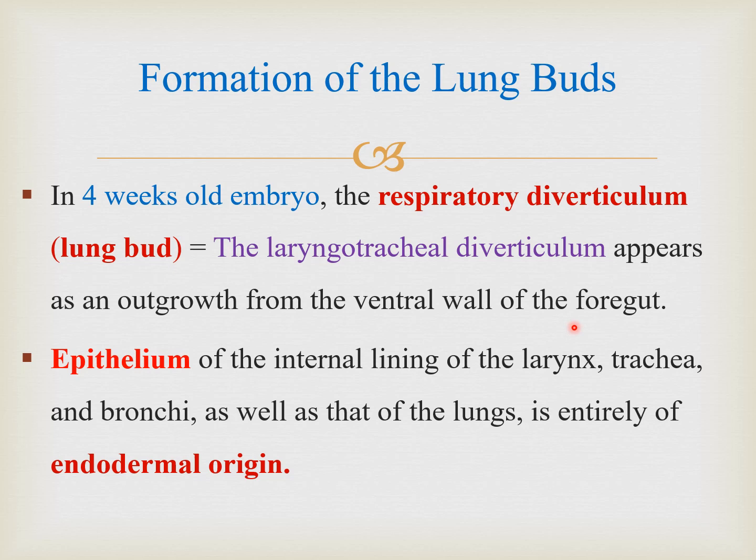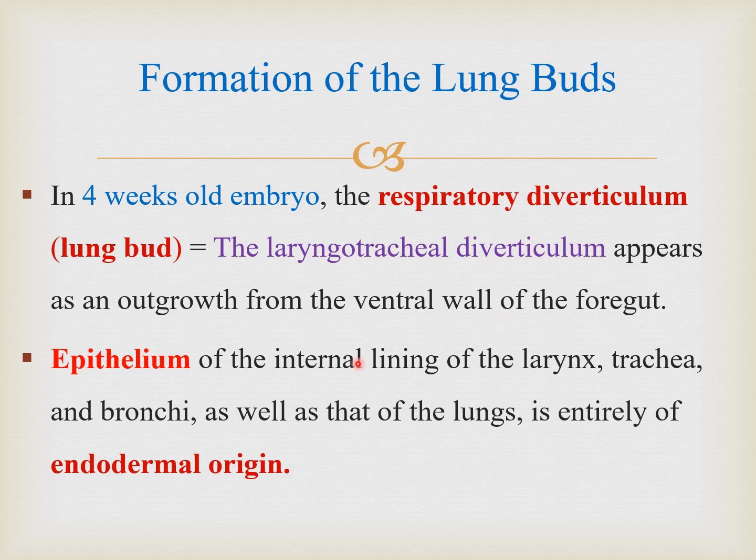So it means that at the fourth week of development, from the ventral wall or anterior wall of the foregut, a projection of tissue comes out, and that outgrowth is known as respiratory diverticulum, which is going to form the respiratory system. So it is coming from the ventral wall of foregut. That is important, we have to understand.